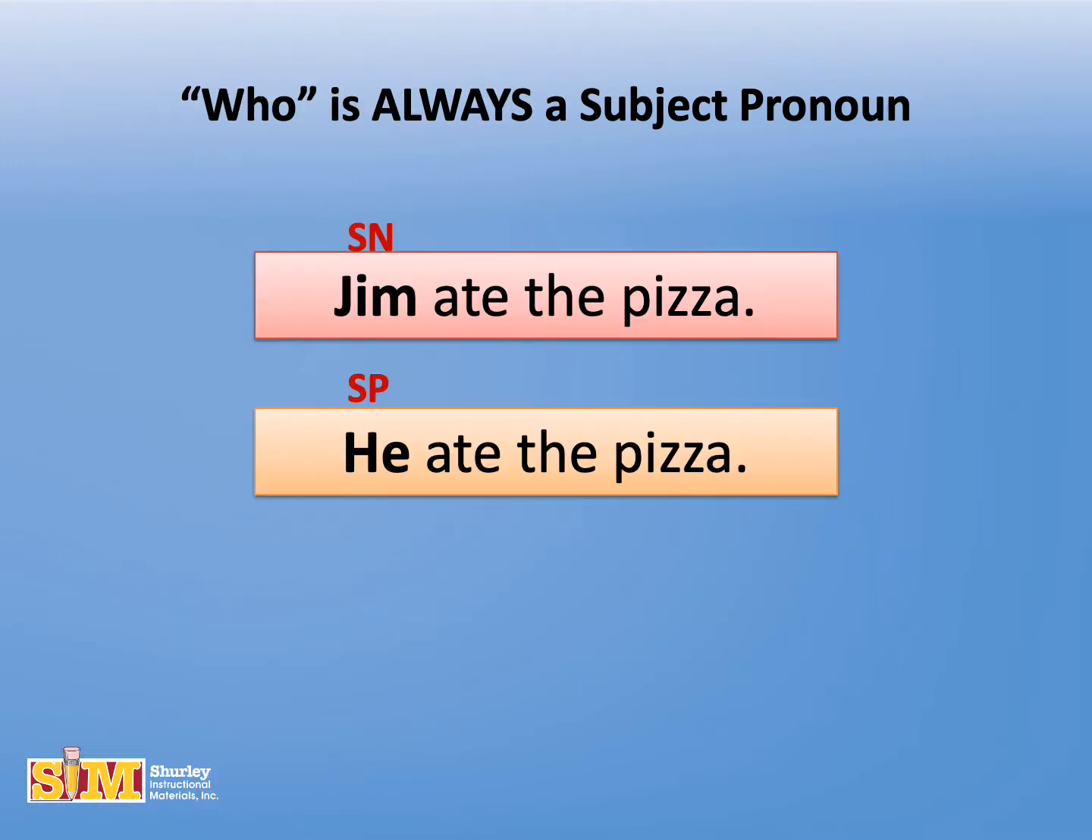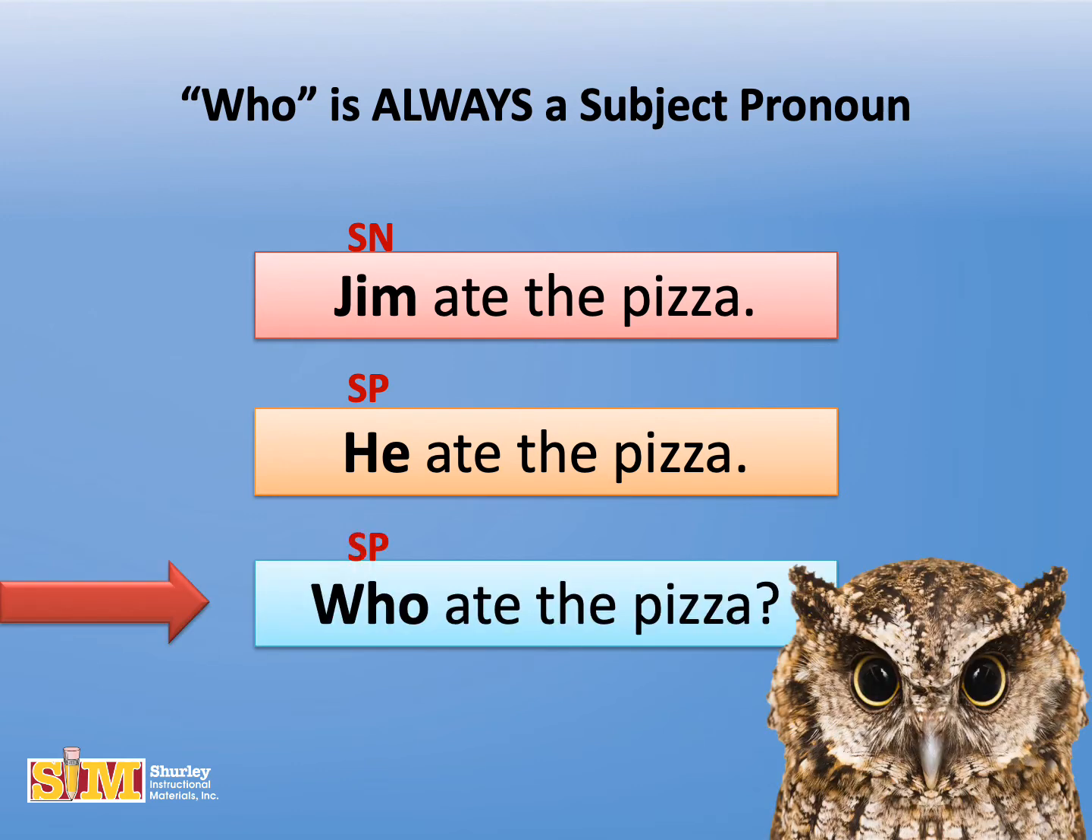A pronoun can be substituted for a noun in a sentence so that we don't have to repeat the same noun over and over again. Instead of saying Jim ate the pizza, we can say he ate the pizza. If we were to write either sentence as an interrogative sentence, who would be used as the subject pronoun. Who is always used as a subject in a sentence.